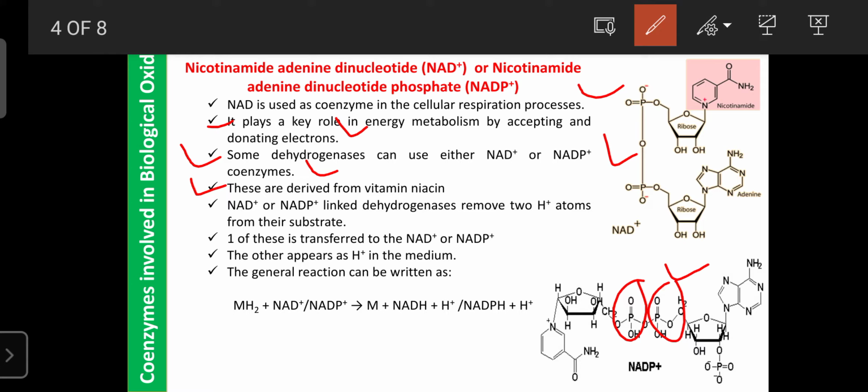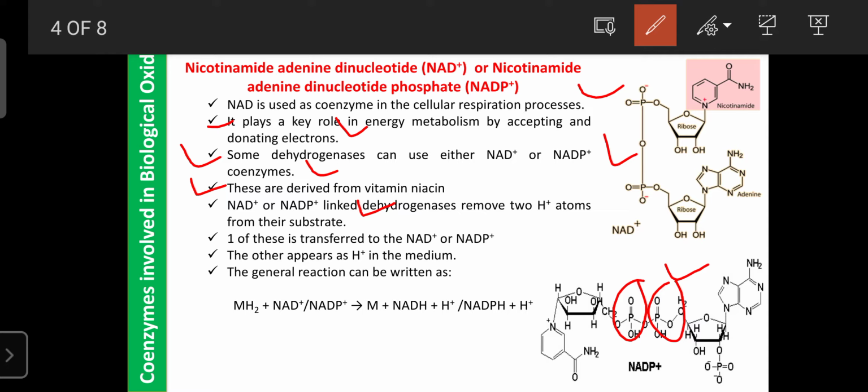NAD or NADP linked dehydrogenases also remove two H atoms, or two electrons, from their substrate.